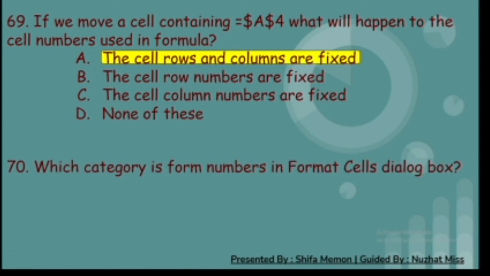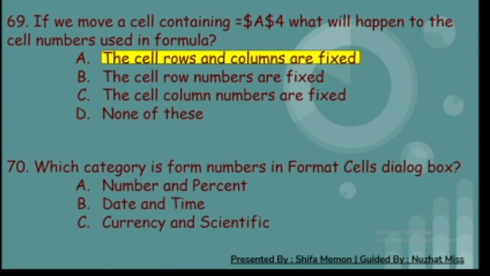17th. Which category is from numbers in format cells dialog box? A. Number and percent, B. Date and time, C. Currency and scientific, and D. All of these. And the correct answer is D. All of these.